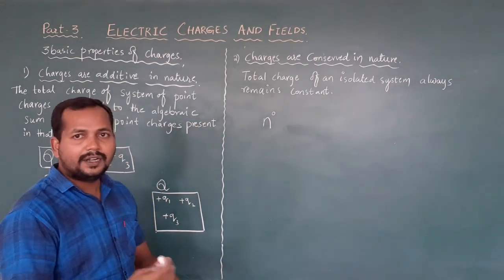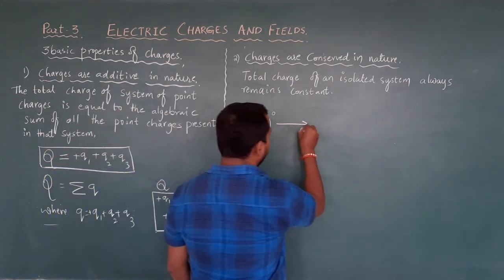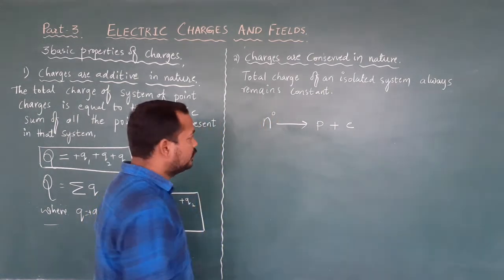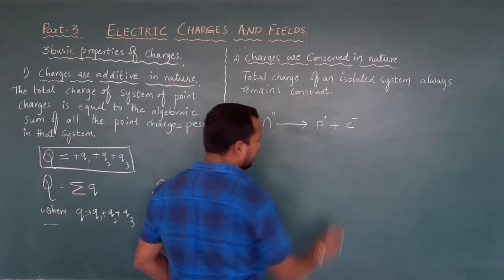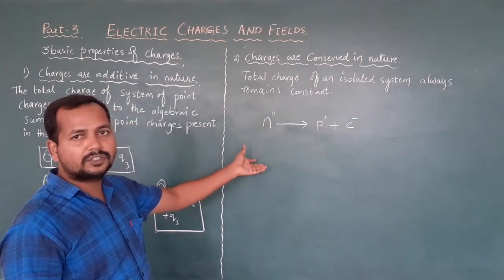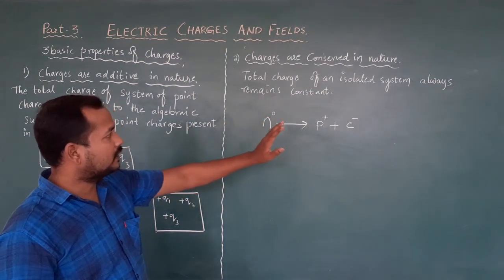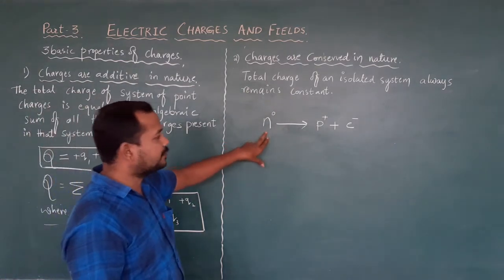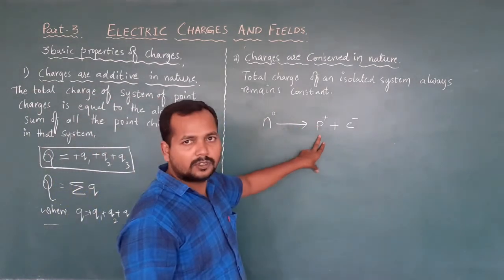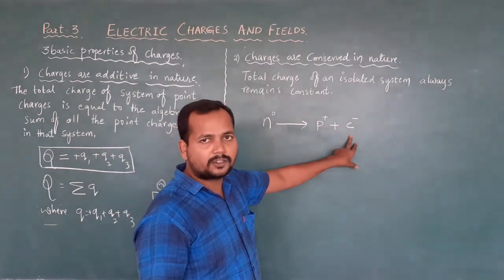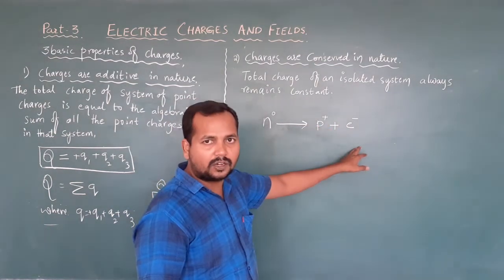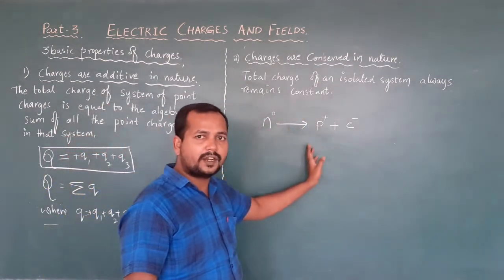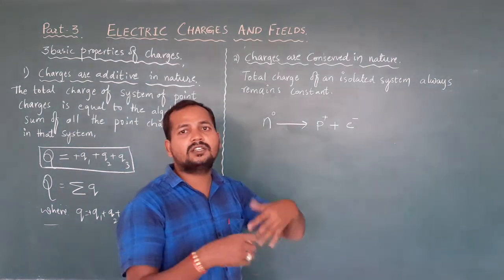When this neutron decays into a proton and an electron, a proton which is positive and an electron which is negative, then this is called conservation of charge. The total charge is conserved in nature. How can you say that? What is the charge of a neutron? It is 0. What is the charge of a proton? Positive. What is the charge of an electron? Negative. When you combine one proton and one electron, again it becomes a neutron. If a neutron decays, it becomes one proton and one electron, which means charge is conserved in nature.